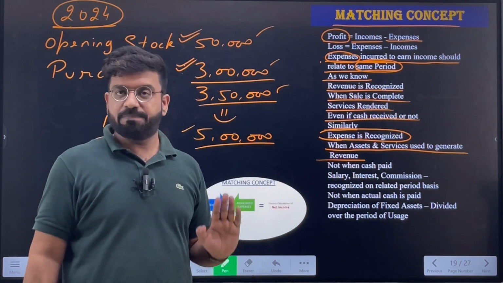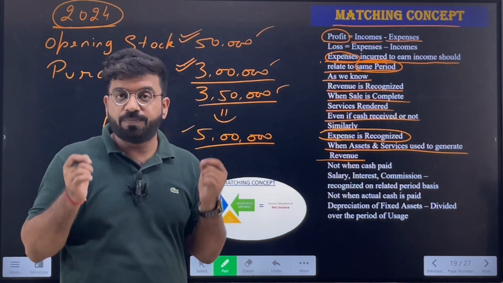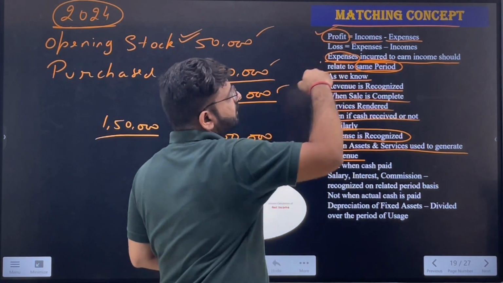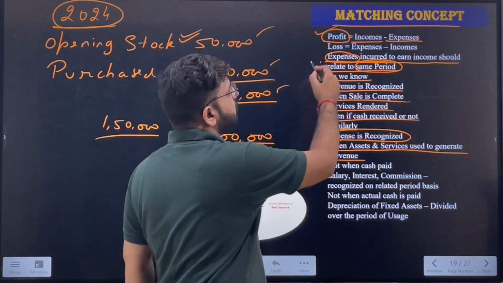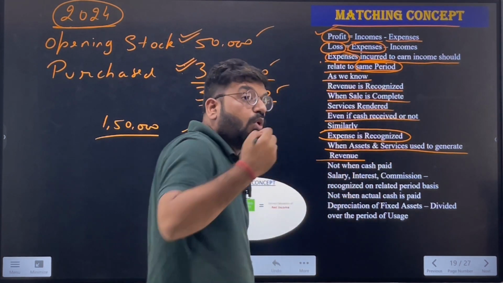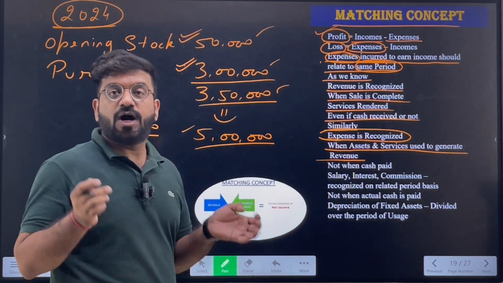So the matching concept simply says that all the expenses and incomes which relate to the same period should be recorded, and with that only the profits are ascertained. Either it may result in profits, or it may also result in losses. Losses are basically when my expenses are more as compared to my incomes. I hope all these examples are very clear to you.